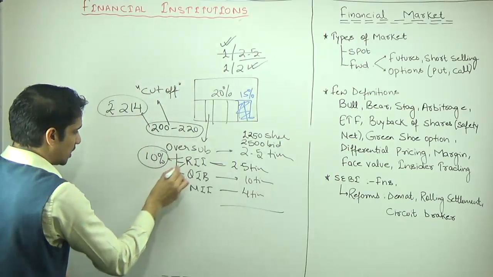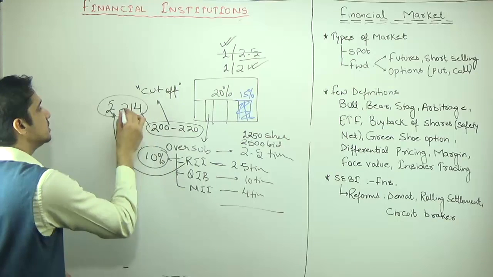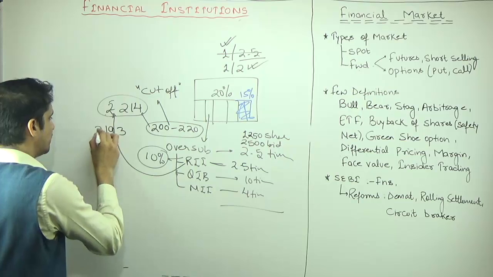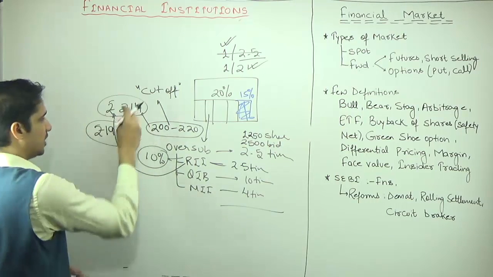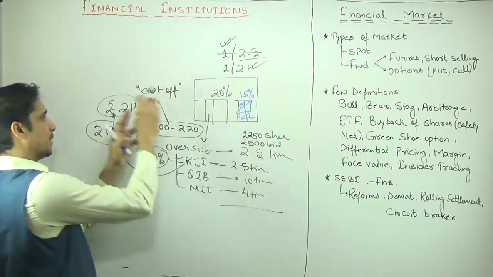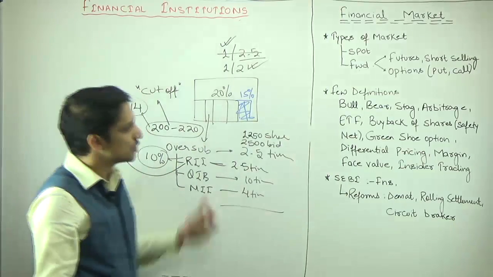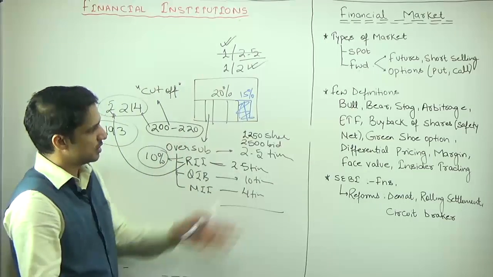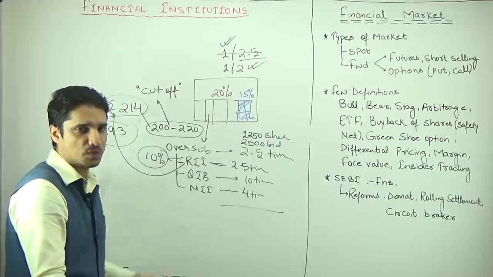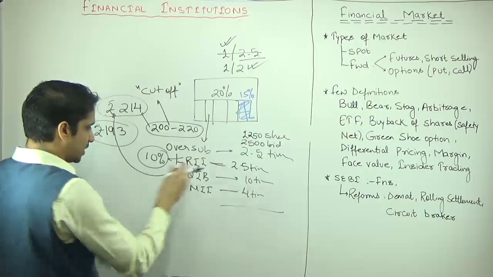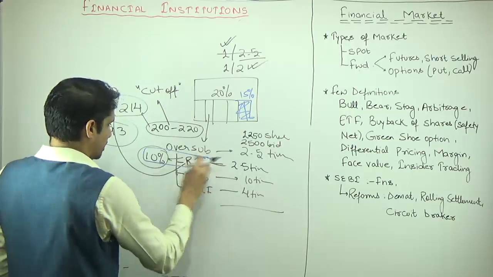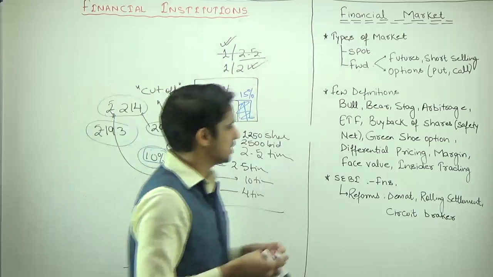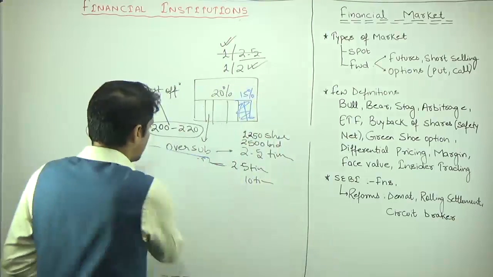It means the RII has to pay just 190 something, whatever, say 193 rupees. So the RII will pay 193 rupees and will get the share, while the market price of the share is 214. That is known as differential pricing. So to some of these investors, the company can give some discount. The maximum allowed is 10% to RII. As per SEBI, you can give at max a 10% discount to the RII. This is known as differential pricing. Then we have the margin.